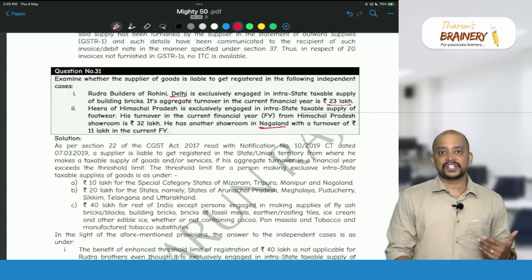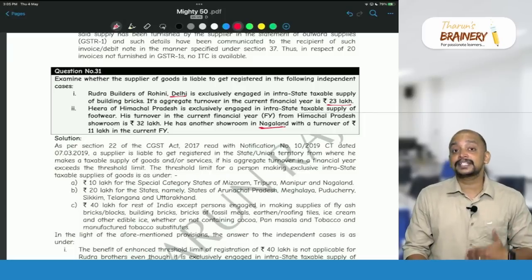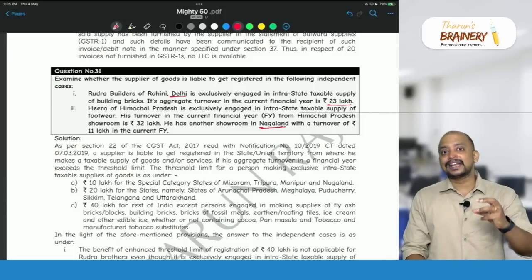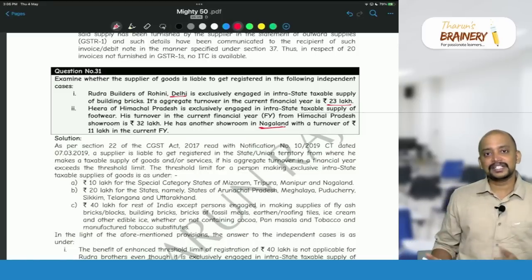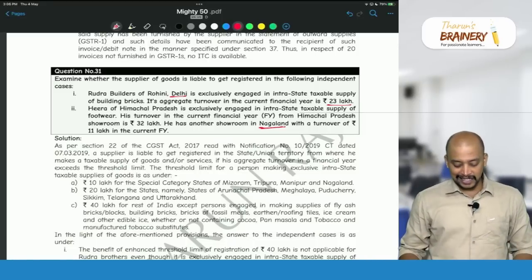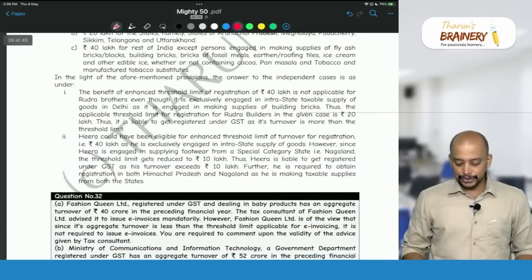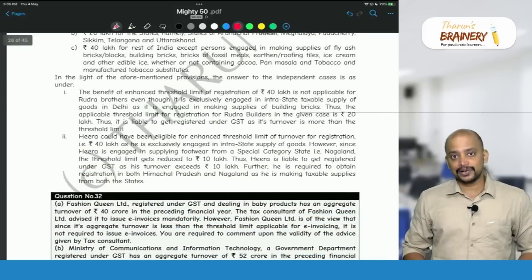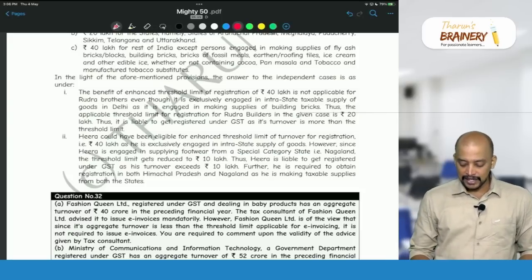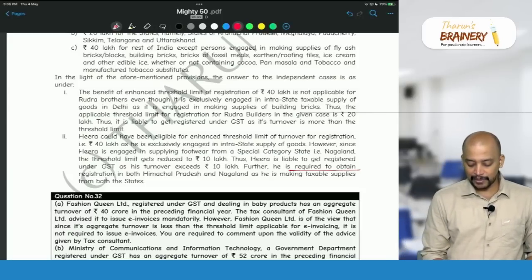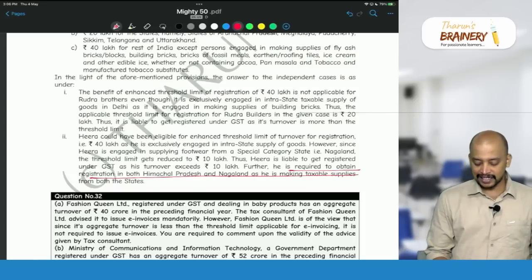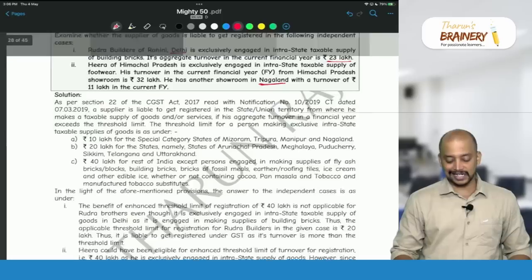As it is a special category state and taxable supplies are made from that state, the applicable threshold limit will be 10 lakhs. Because taxable supplies are made from Nagaland, 10 lakhs is the applicable threshold limit, and their aggregate turnover exceeds 10 lakhs. Due to that reason, they are required to get registered in both Himachal Pradesh and Nagaland. Okay. So further, he is required to obtain registration in both Himachal Pradesh and Nagaland, as he is making taxable supplies from both the states. That is the answer for this.